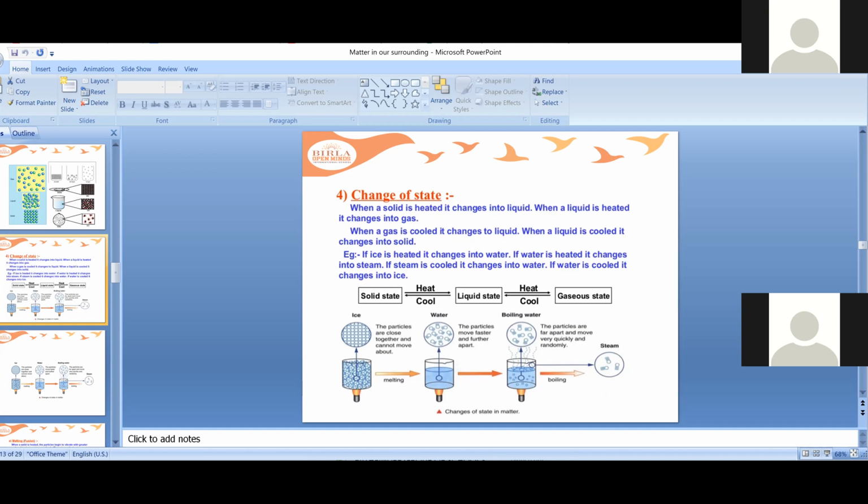When water changes to solid, solid to liquid, and liquid to gases, again it will be repeated, ma'am. It can be reversible. It will be repeated, the evaporation process, ma'am. So these changes are reversible or irreversible? Reversible, ma'am.